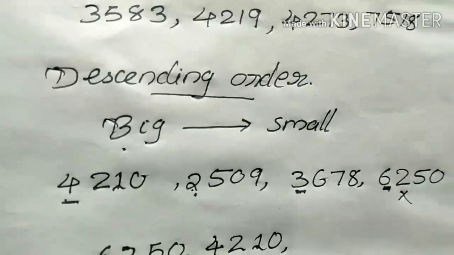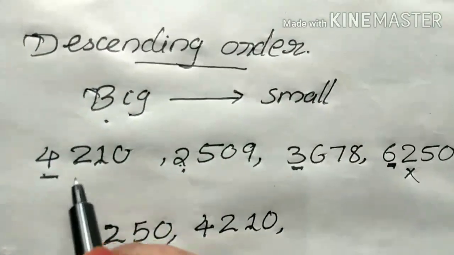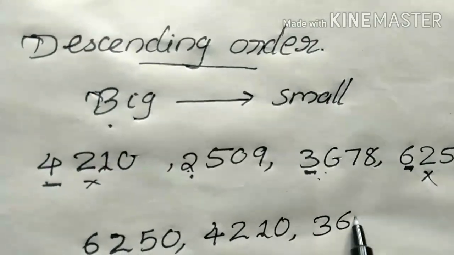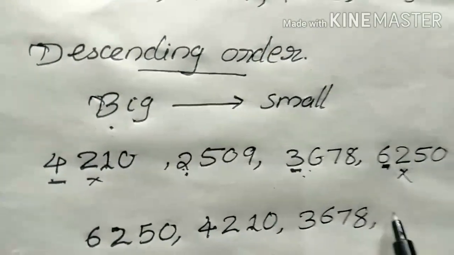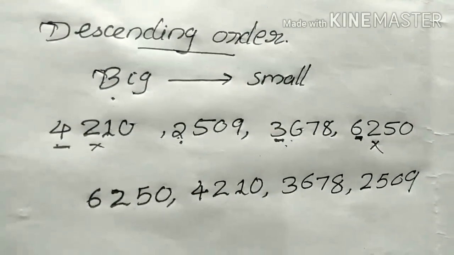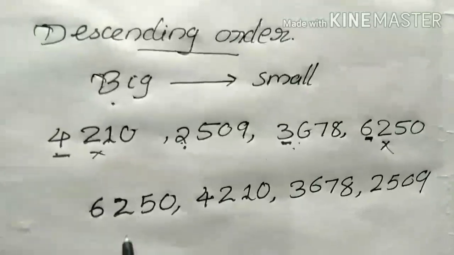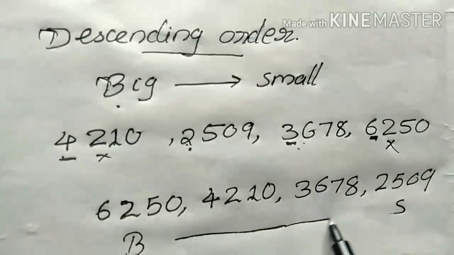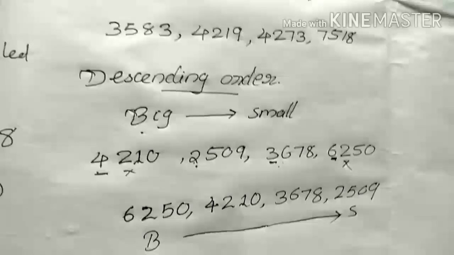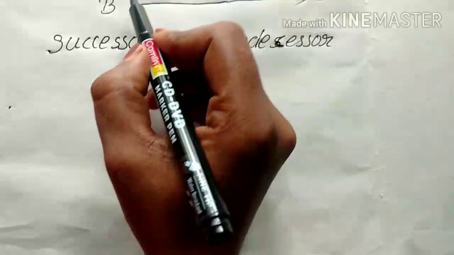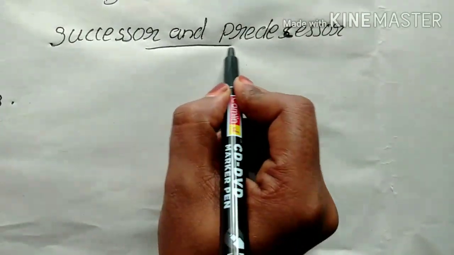So that is 4210, write that next. Then compare the next two numbers, 3678 and 2509. So here we arrange from big number to small number, greatest number to smallest number. Okay, this is descending order.